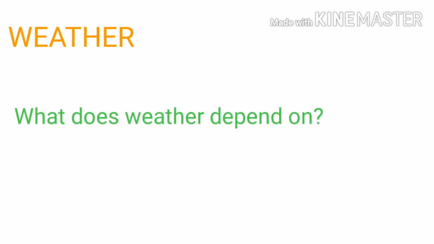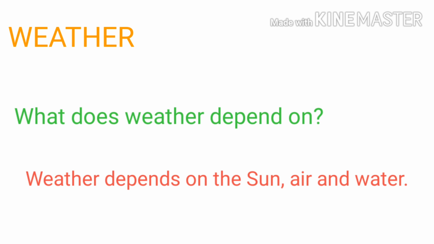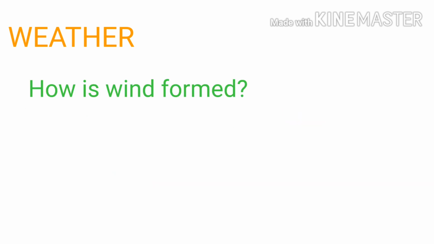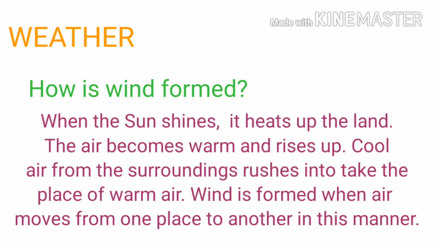Next is weather. Children, what does weather depend on? Yes, weather depends on the sun, air and water. Very good. Next, how is wind formed? When the sun shines, it heats up the land. The air becomes warm and rises up. Cool air from the surroundings rushes in to take the place of warm air. Wind is formed when air moves from one place to another in this manner.